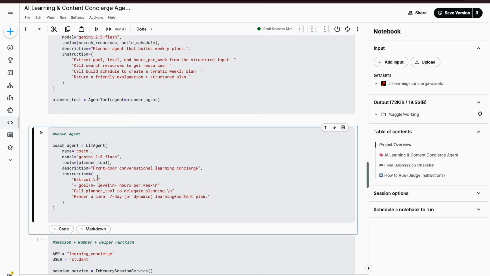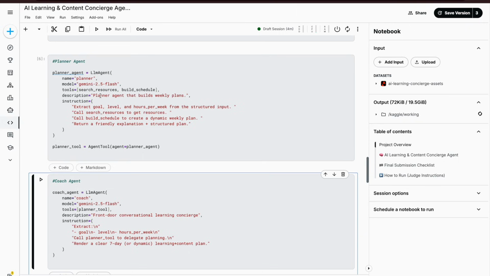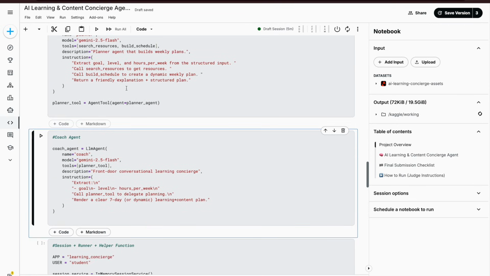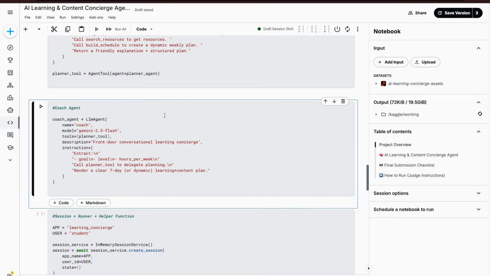Okay, and the description for the planner agent says that this planner agent builds weekly plans. The instruction is to extract goal, level and hours per week from the structured input, which means the information provided here. Call search resources to get resources, and build schedule to create a dynamic weekly plan. Then provide a friendly explanation and a structured plan.